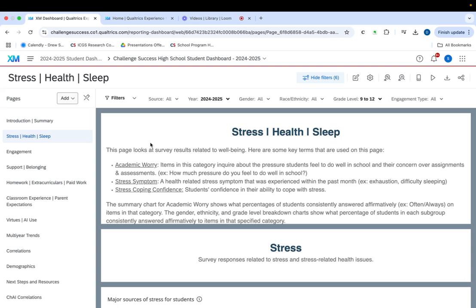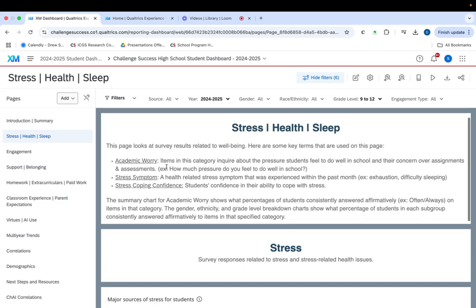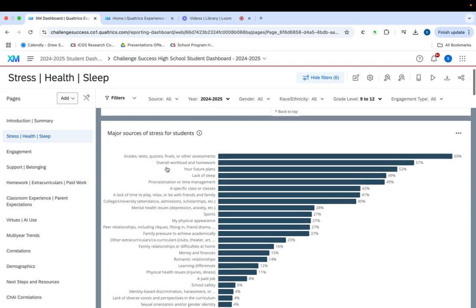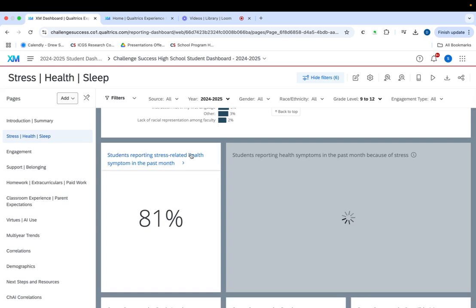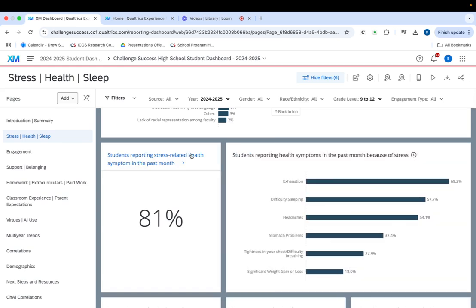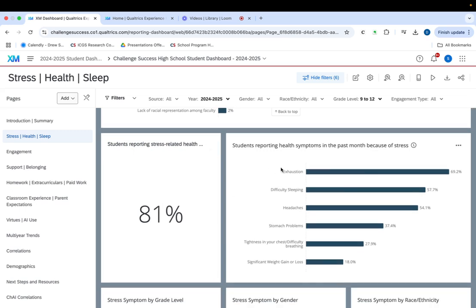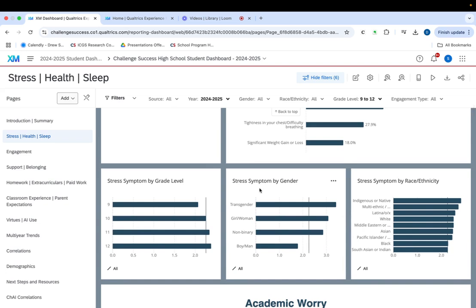With all of our pages, part of what you'll note is that we try to define any keywords used on that page so you understand what our definitions mean and also, where necessary, where that data comes from. So for example, here we have students' major sources of stress. We can see all of our data around that, as well as the students reporting a stress-related health symptom that we saw on the front page. We see 81%. Here we get a little more detail as to what some of those symptoms look like. We also have things broken down so you can begin to see how those play out by grade level, by gender, by race and ethnicity.